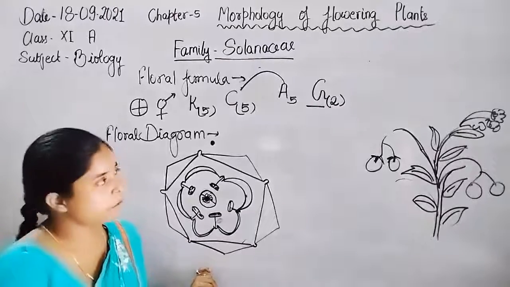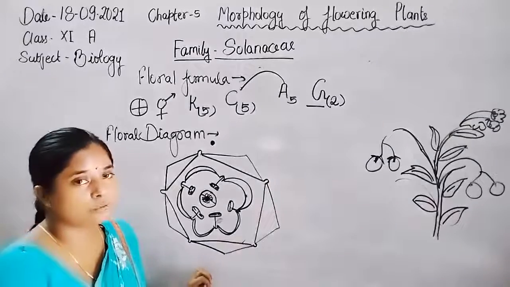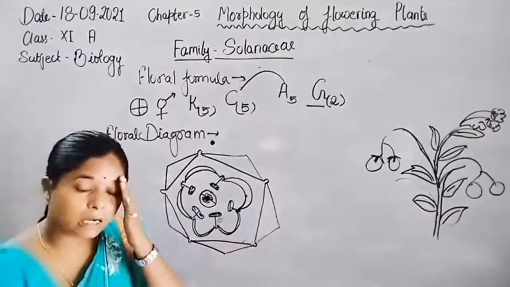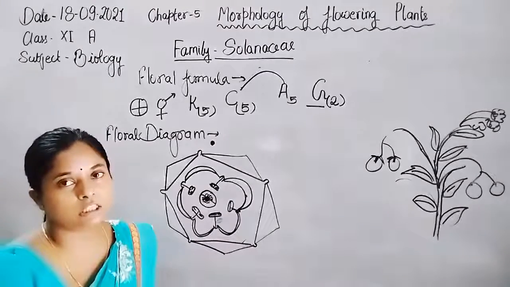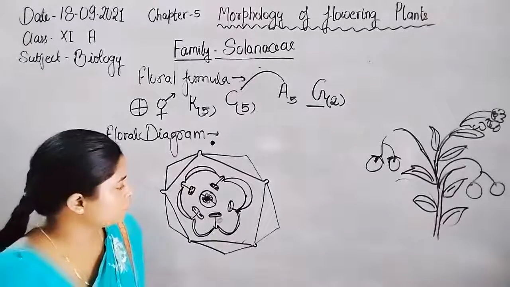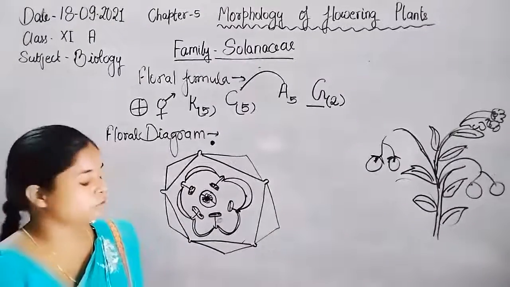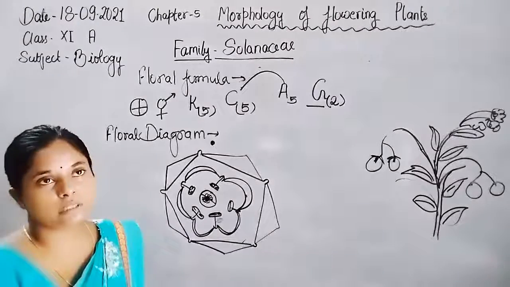Then androecium epipetalous, 5 in number. Then gynoecium 2 in number, bicarpellary, syncarpous, bilocular, ovules are present, obliquely arranged with respect to the mother axis. Then seeds are endospermic, fruit is capsule or berry.